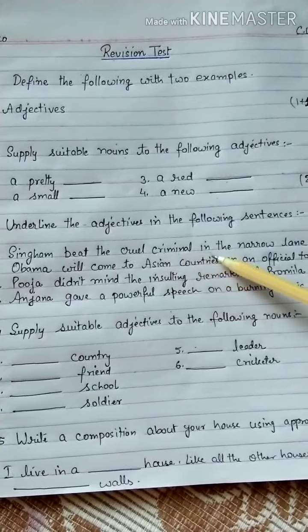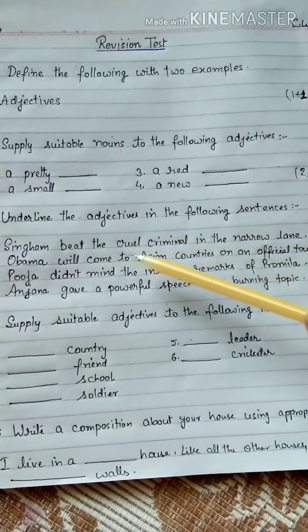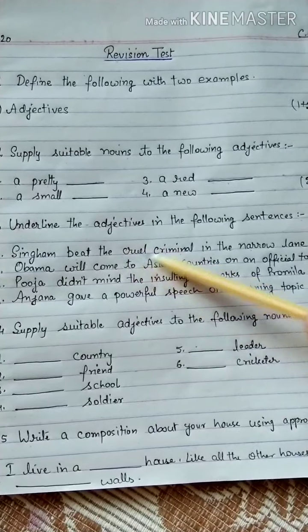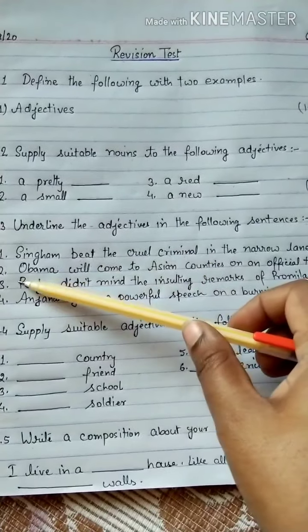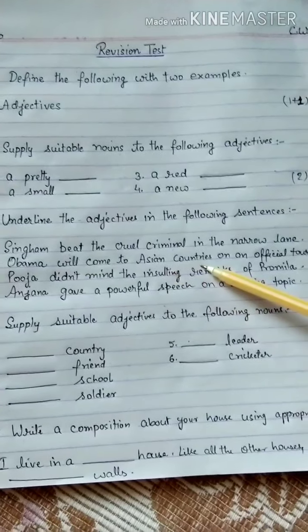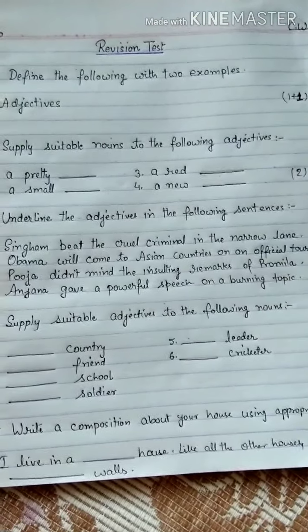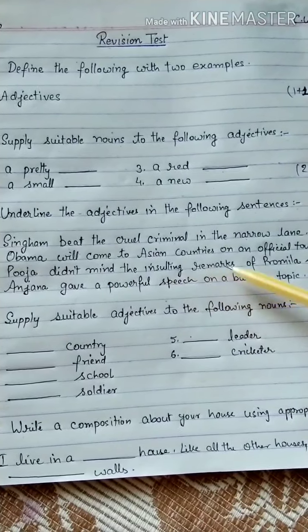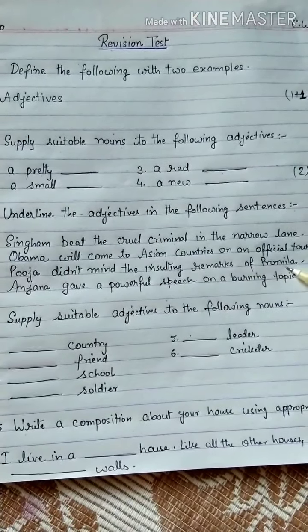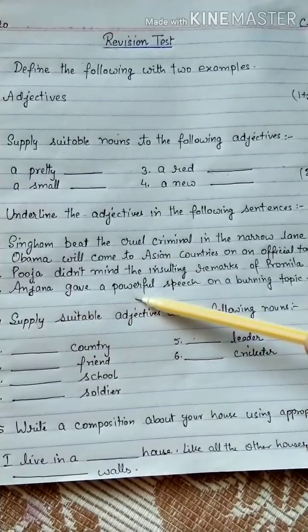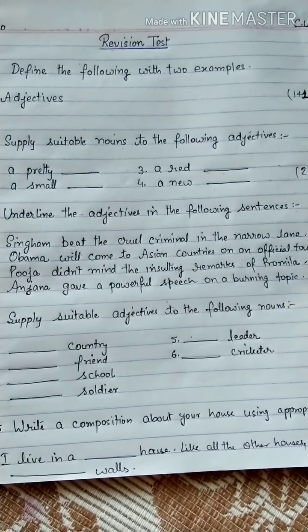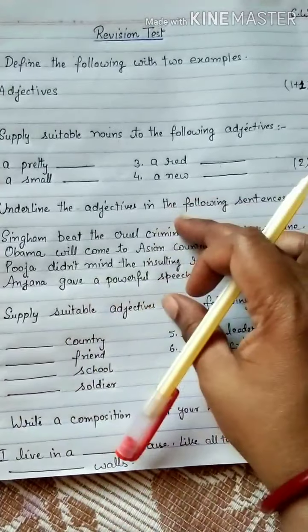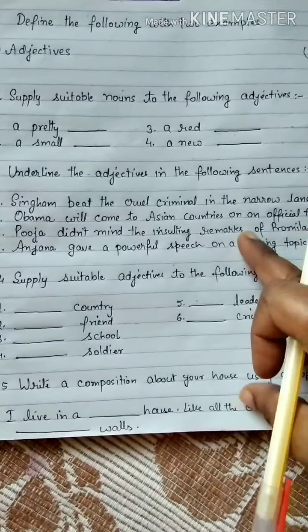Singham beat the cruel criminal in the narrow lane. In this you have to mention the qualities describing the noun. Obama will come to Asian countries on an official tour. Pooja didn't mind the insulting remarks of Promila. Anjana gave a powerful speech on a burning topic. You have to underline only the adjectives in these sentences. Come to the next one.